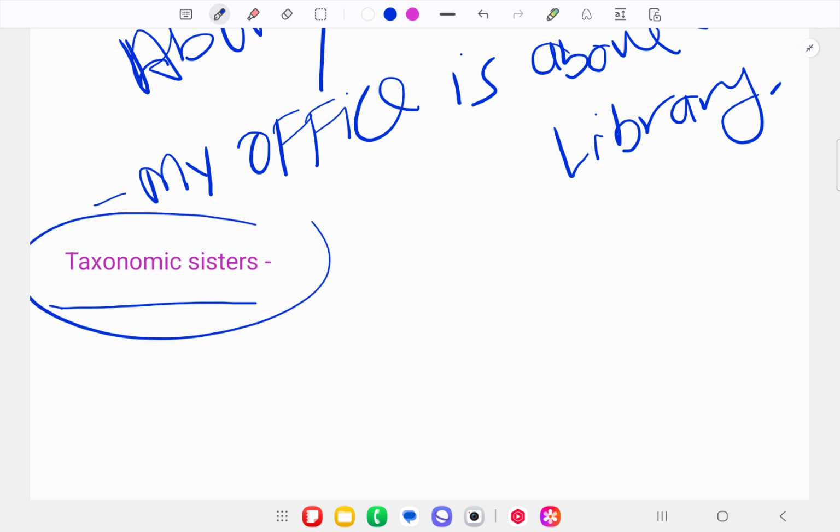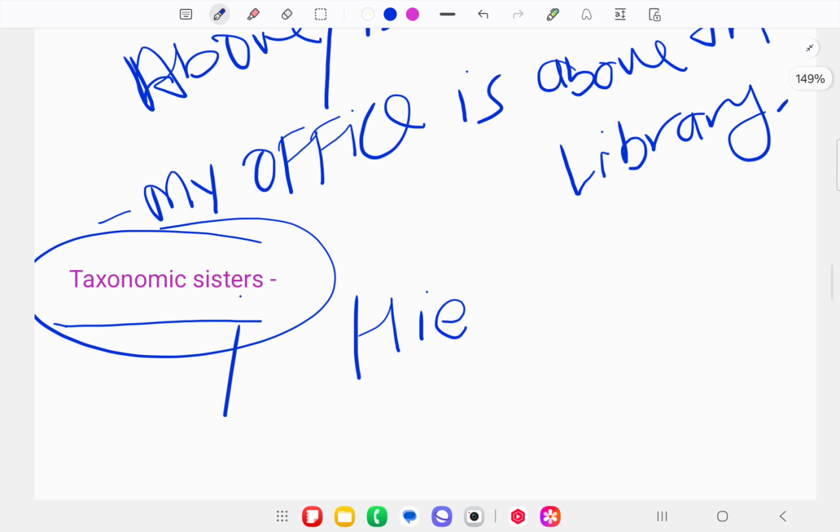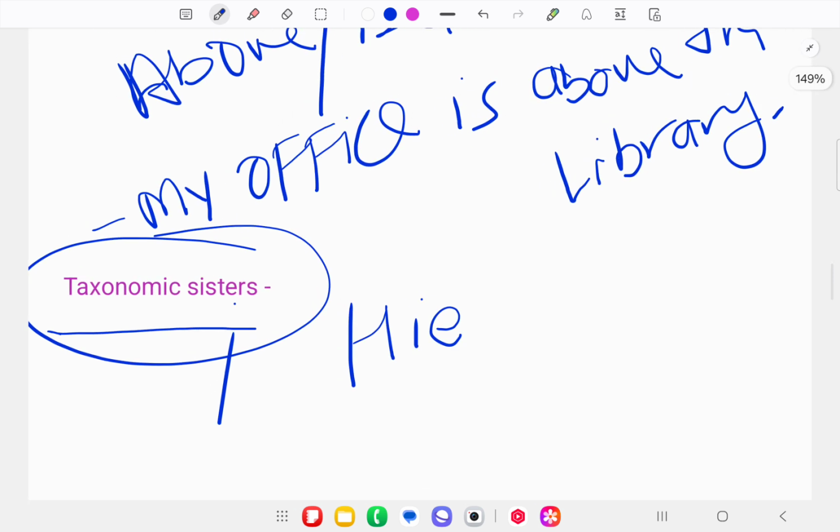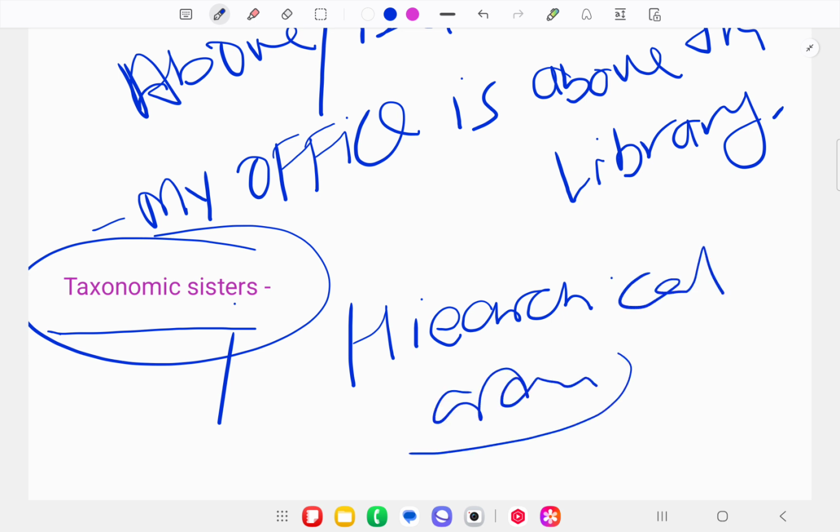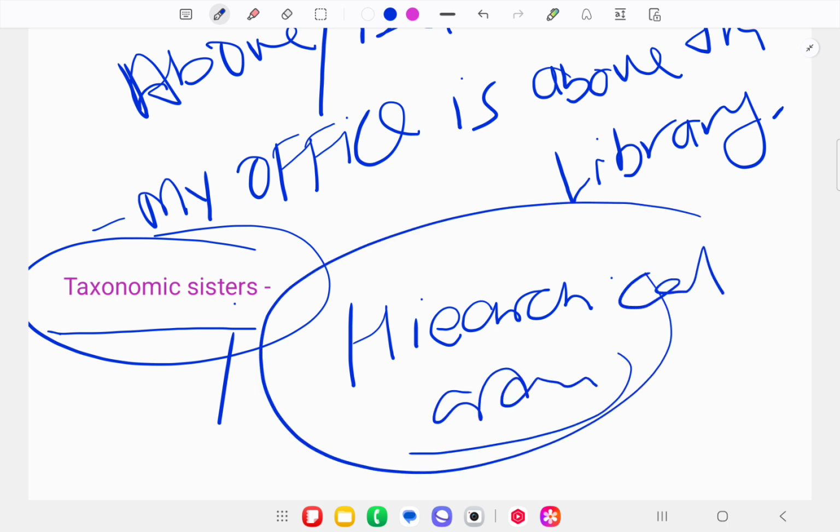You will find taxonomy in all classes, in all subjects, in the sense of hierarchical order. Hierarchical order means something which belongs to the same category.